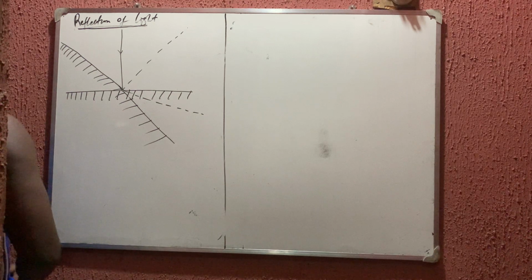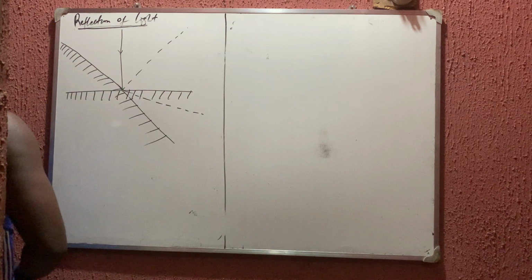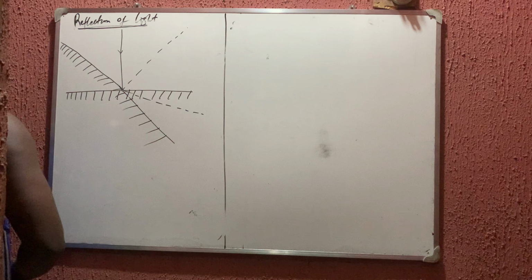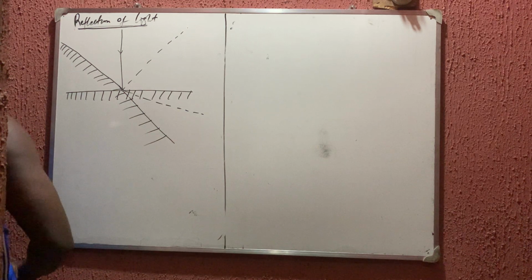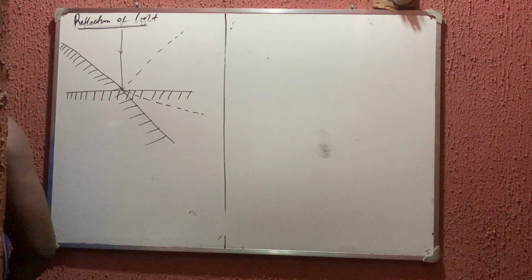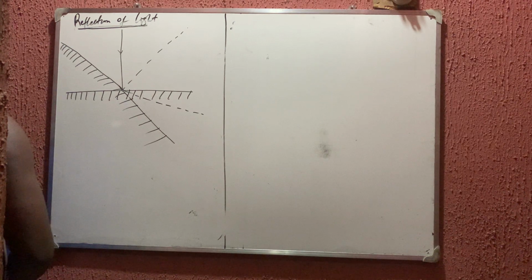When a plane mirror is rotated through an angle theta, the reflected ray is rotated through twice the angle through which the mirror is rotated.